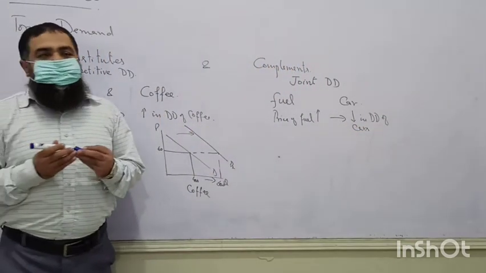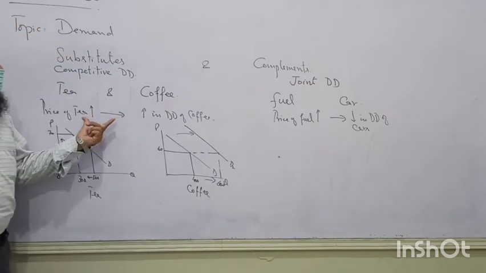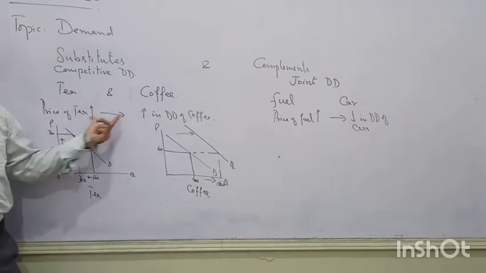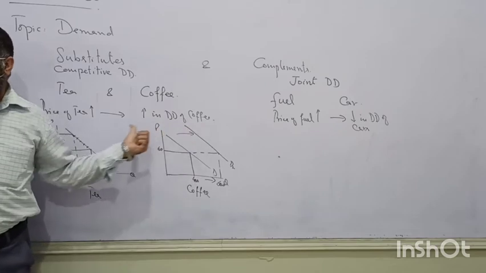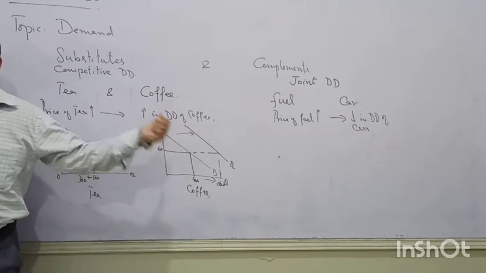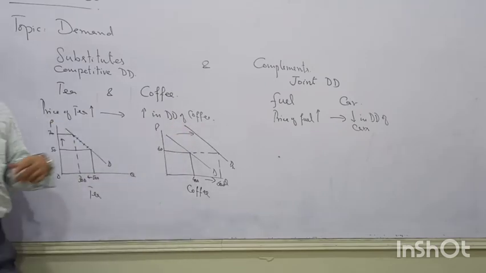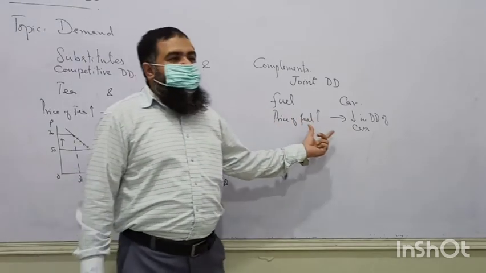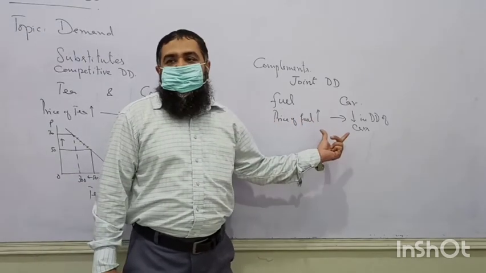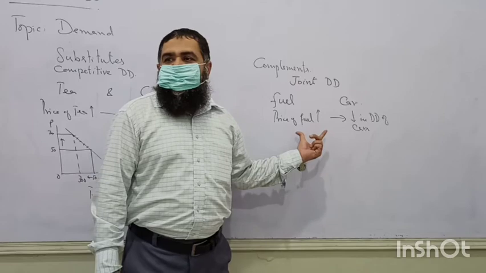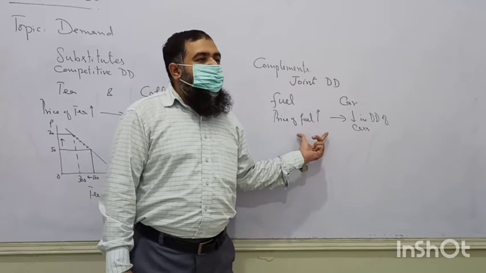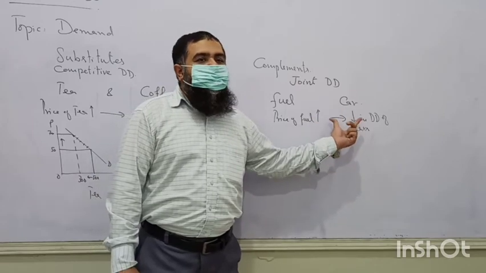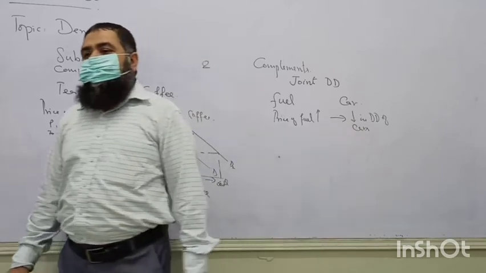Look here. In this case we said price of tea and demand of coffee are moving in the same direction. Their cross relationship is positive. But here their cross relationship is negative. Price of fuel is increasing and it is causing a decrease in the demand of cars.